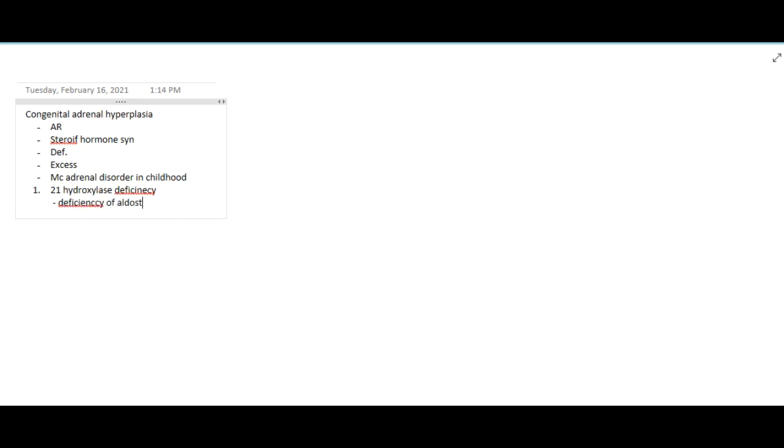of aldosterone. There will be deficiency of glucocorticoids, and there will be excess of sex steroids. So here you will see deficiency of aldosterone, deficiency of glucocorticoids, and excess of sex steroids.